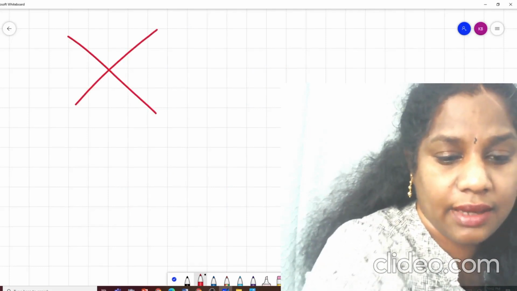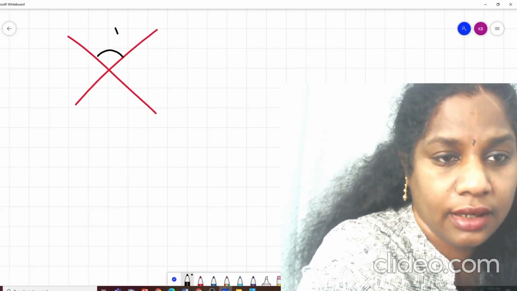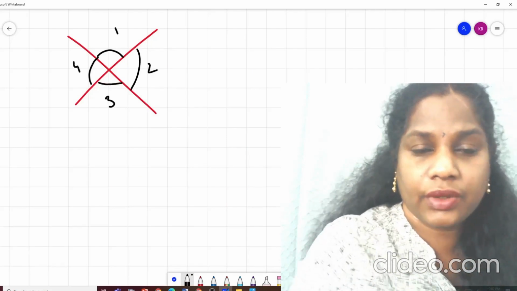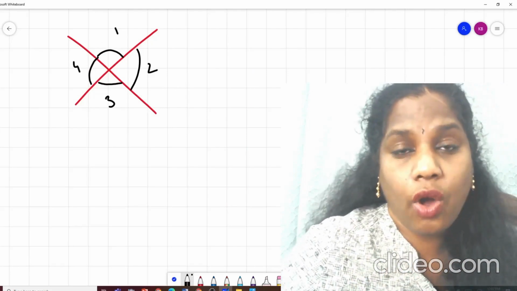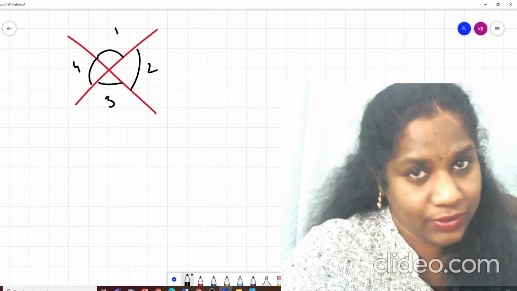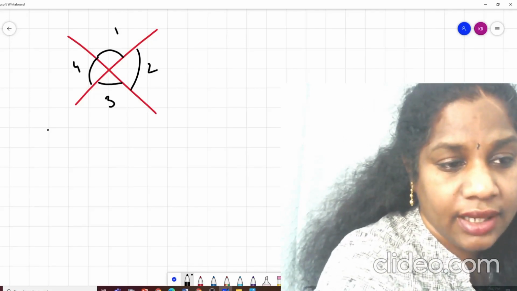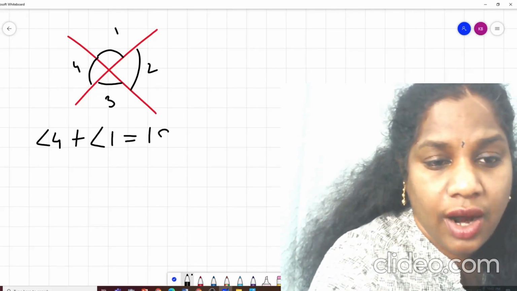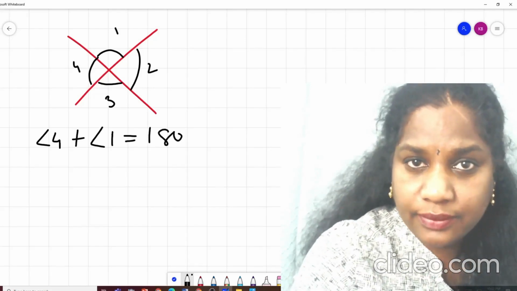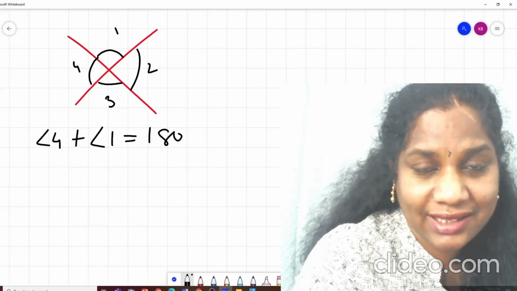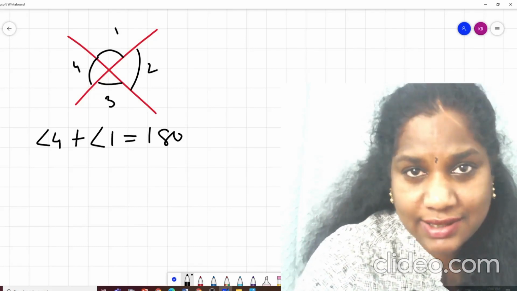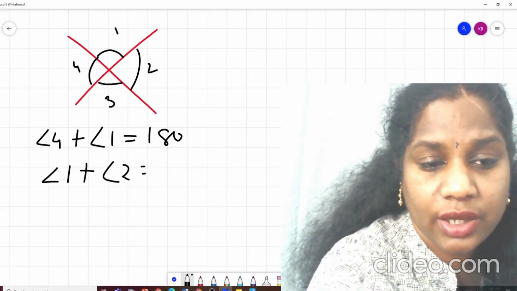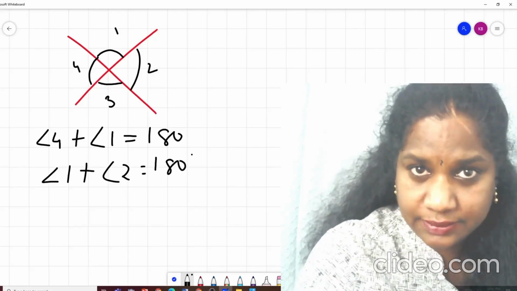See, in our example, we are saying angle 1, angle 2, angle 3, angle 4. So I said vertically opposite angles are equal. How? Let's prove it. Angle 4 plus angle 1 equal to 180 degrees. Right? Why is it so? We just learned that linear pair of angles, isn't it? The same way, angle 1 plus angle 2 is also equal to 180 degrees. Correct?